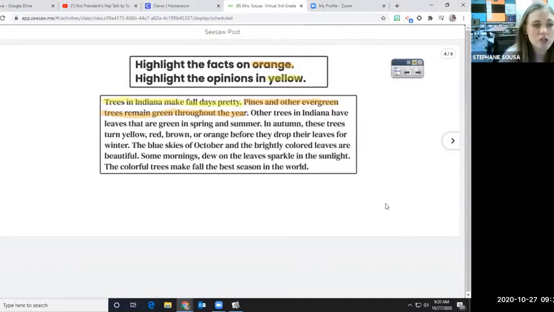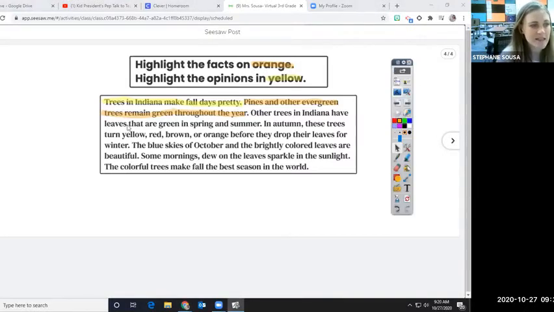Okay. So here we go. The first two are done for us. It says, trees in Indiana make fall days pretty. That is an opinion because some people might think that trees that are green are prettier, right? Some people might think that trees that have snow in them are pretty. Some people might think that trees in fall are ugly because they're half naked. Half the leaves are on, half the leaves are off. So they think that's ugly, right? So this pretty word is an opinion word, all right?